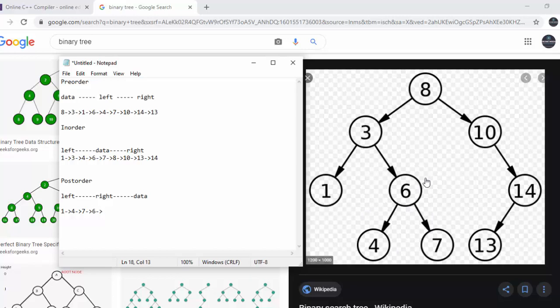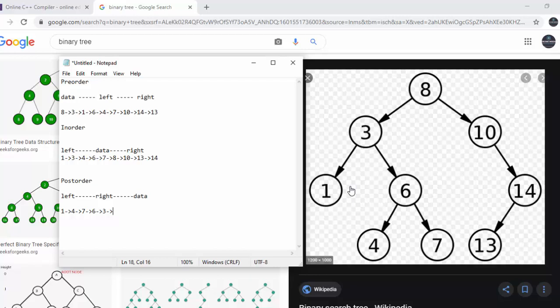So for 3, left is done, now right is done, so it will process itself. After that, for 8, left is done, but right is still pending, so it will call 10. For 10, there is no left, that means left is processed. Now it will call 14.